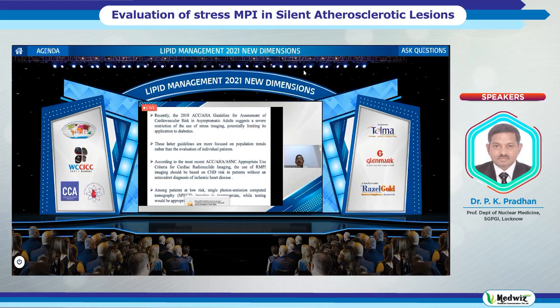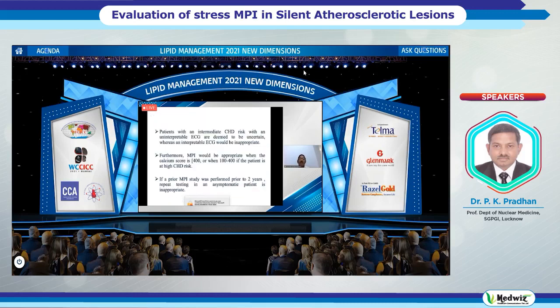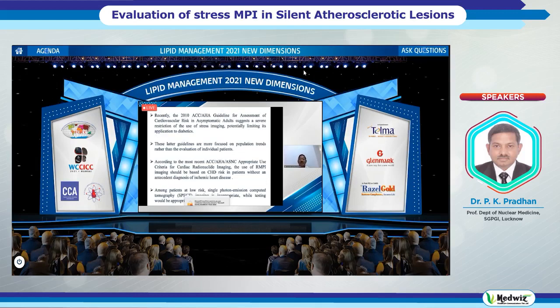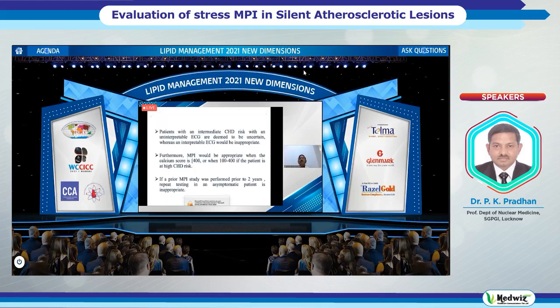According to the most recent American College of Cardiology guidelines, together with ASNC and AHA, the use of myocardial perfusion imaging should be based on coronary heart disease risk in patients without an antecedent diagnosis of ischemic heart disease. Among patients at low risk, SPECT or PET, either single photon emission computerized tomography or PET scan imaging, is inappropriate, while testing becomes appropriate once you categorize them into the higher risk categories.